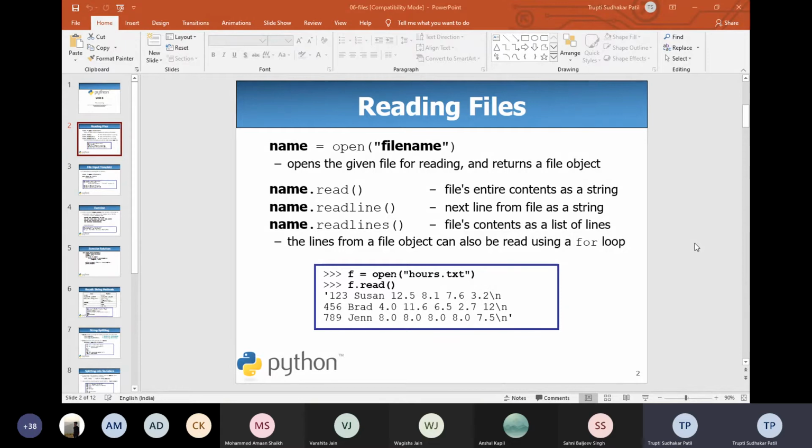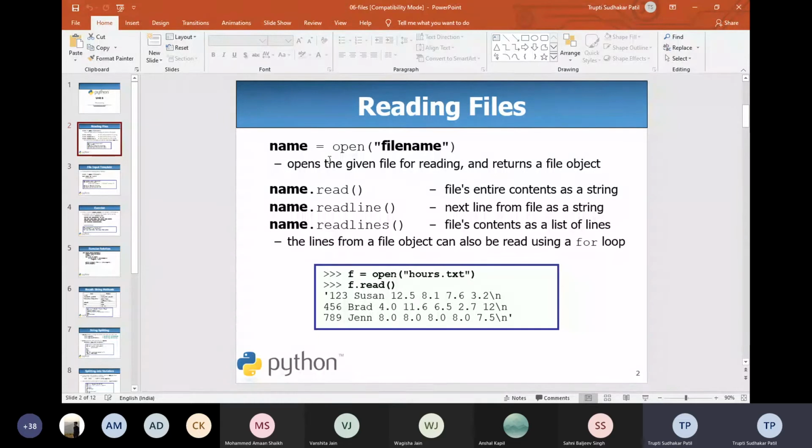Now, at the initial level, we are doing file handling with the help of Python. In file handling, we can open one txt file and write data into that txt file, or we can read that txt file. Read mode, write mode, append mode, RB plus, WB plus, meaning read with binary file, write with binary. These are the different modes in which we can open the file.